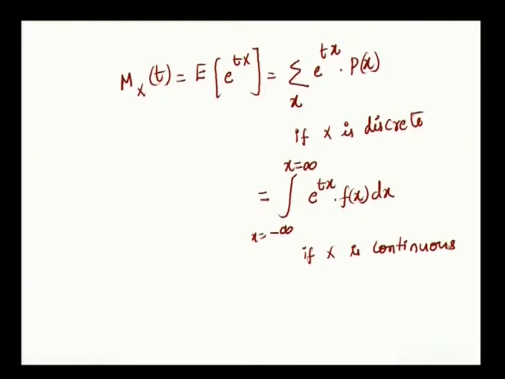So, moment generating function of a random variable x, where t is a parameter, is summation e power tx into p of x, and integral minus infinity to infinity e power tx into f of x dx, where here f of x is a PDF.